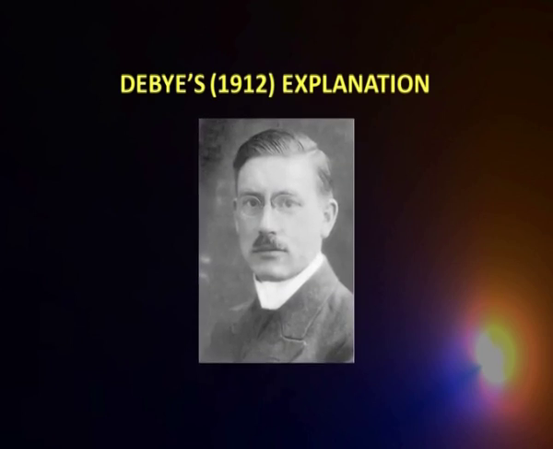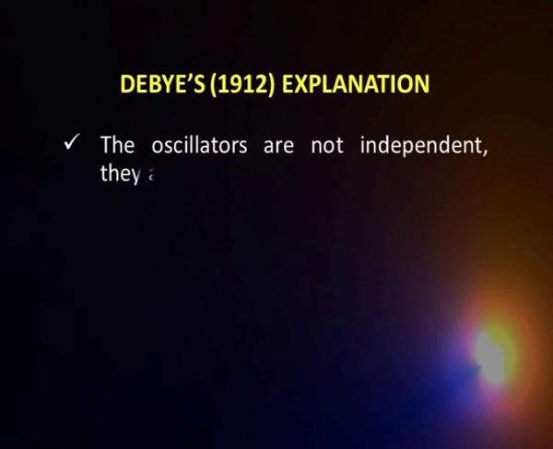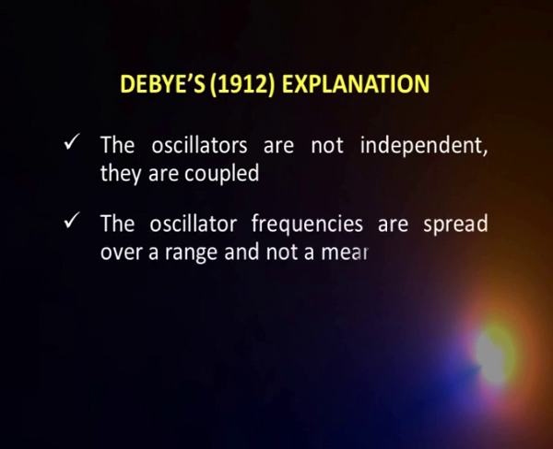in 1912. What Debye said was that, unlike what Einstein assumed, oscillators are not independent of each other, they are coupled. That means the oscillation of a given oscillator will influence that of the neighboring oscillator. And secondly, they all do not oscillate at the same frequency, there is a spread of frequencies.